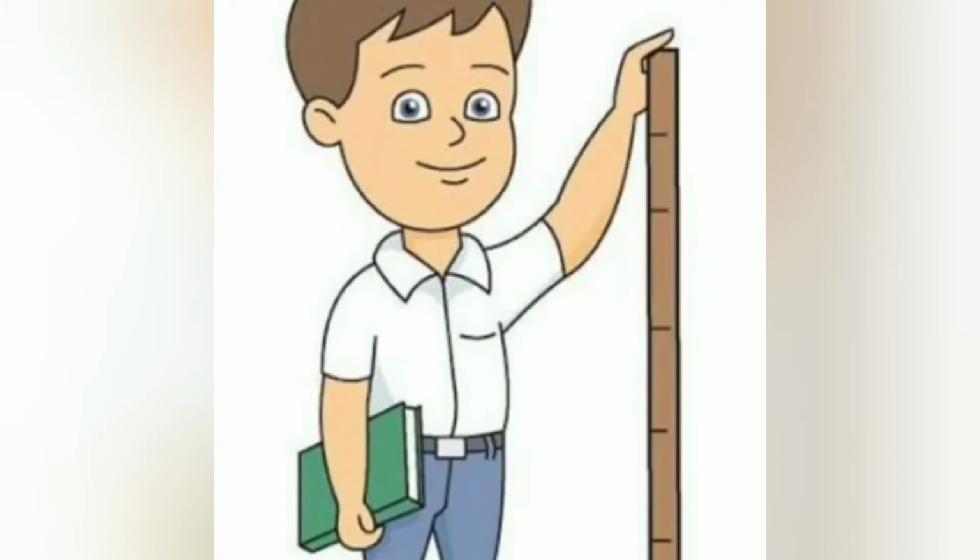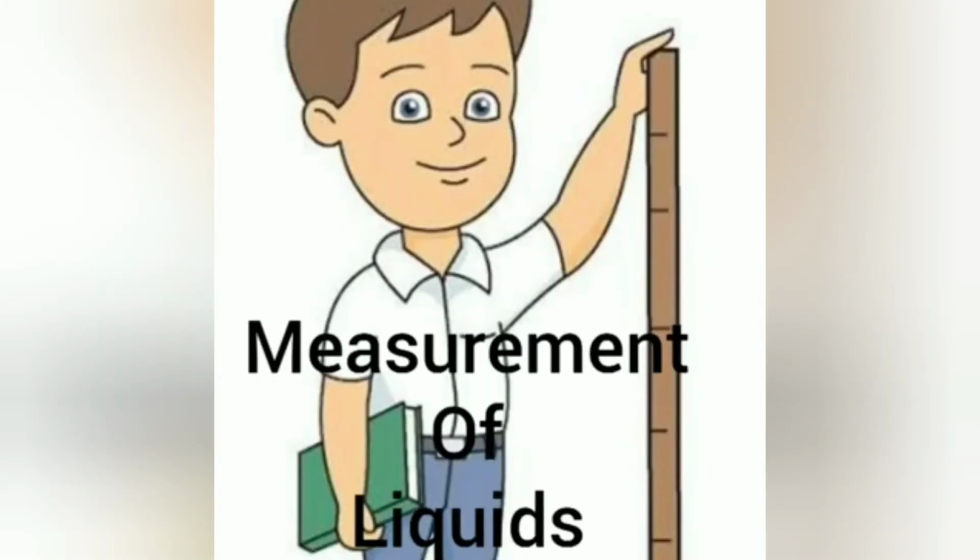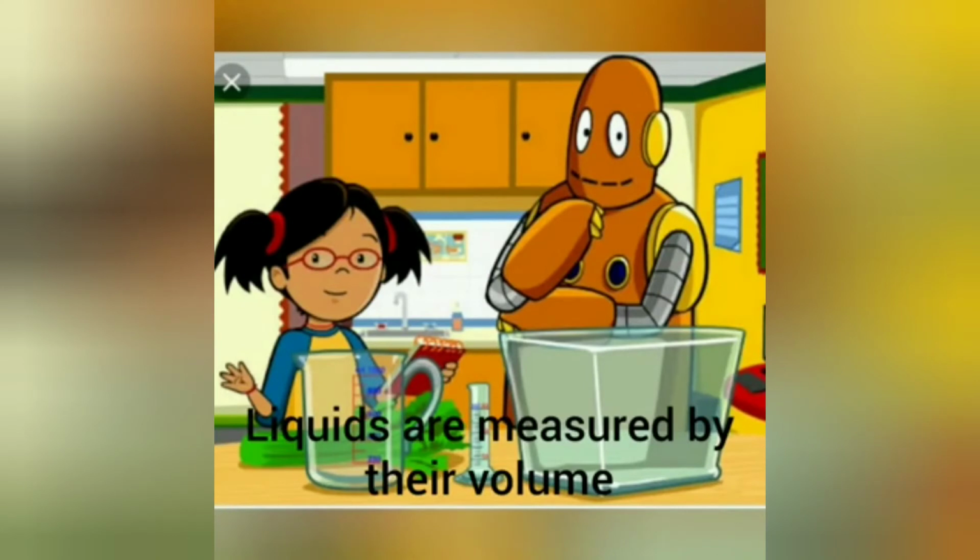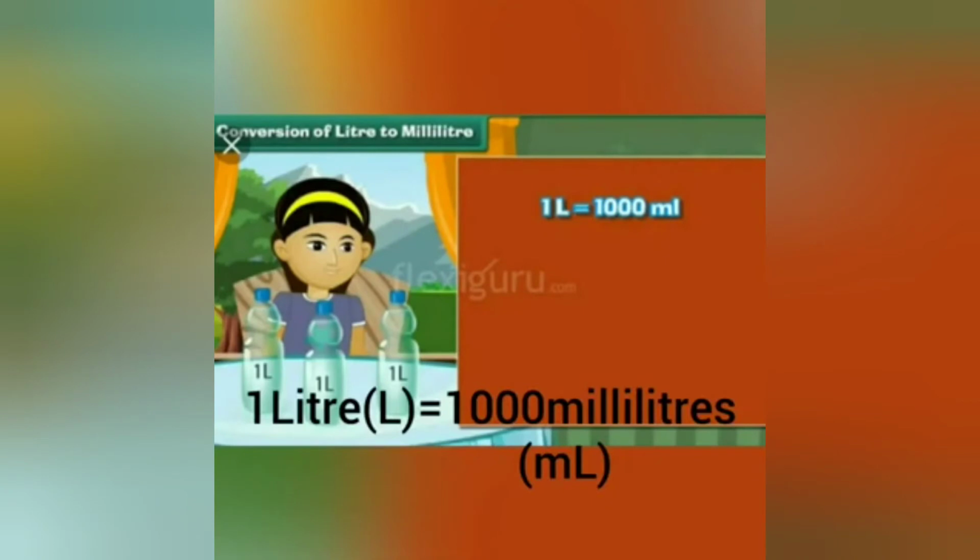Now, the last and very important part of the chapter is measurement of liquids. Liquids are measured by their volume. Volume of a liquid can be measured by using various types of measuring jars and cylinders. The volume of a liquid is measured in liters and milliliters. Children, do you know 1 liter is equal to 1000 milliliters?